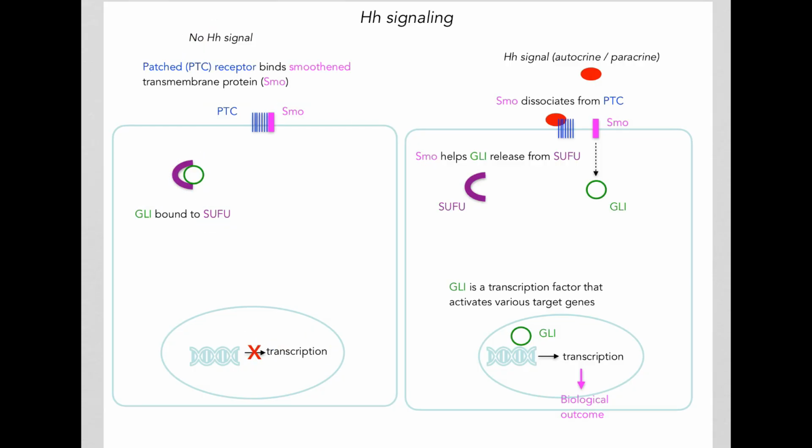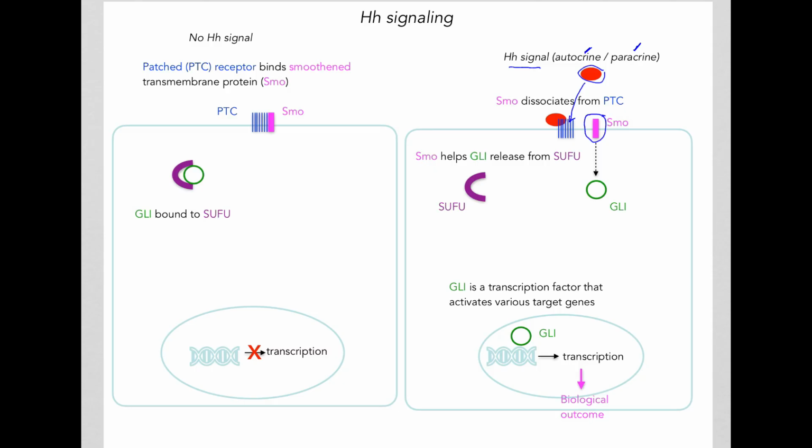However, when the HH signal is present, shown here by the orange ball, and again the signal can come from the same cell, autocrine, or from the neighboring cell, paracrine, this signal will bind the PTC receptor, and this will cause the Smoothened transmembrane protein, SMO, to dissociate from the receptor.